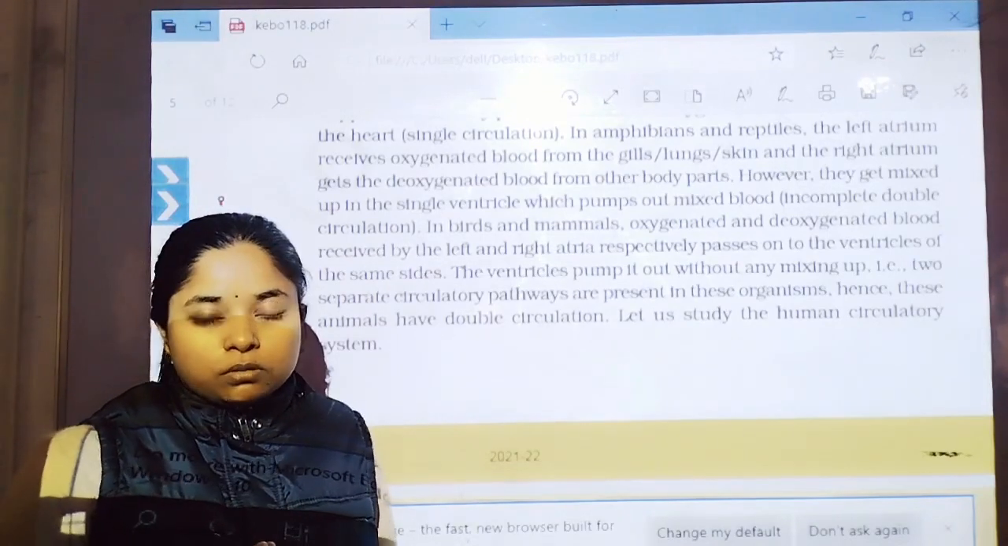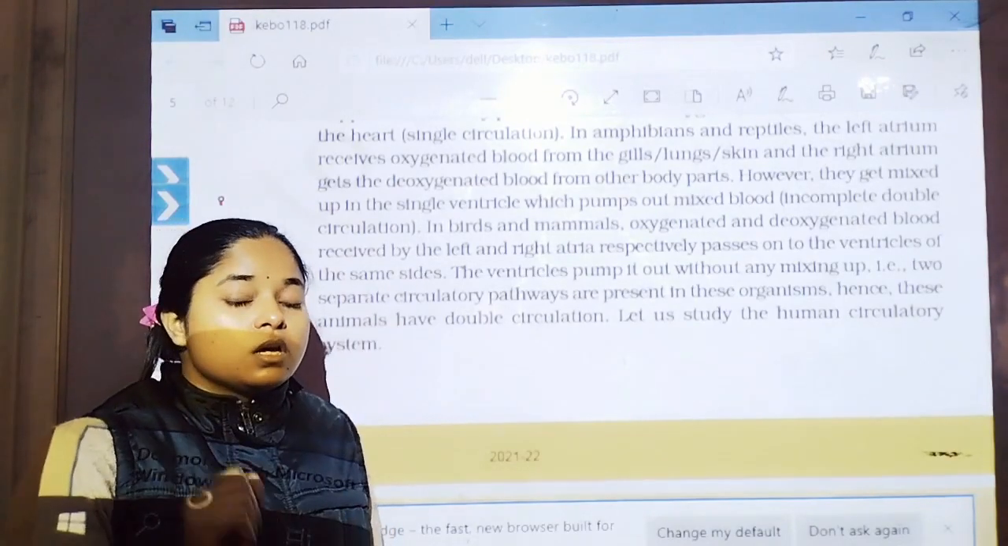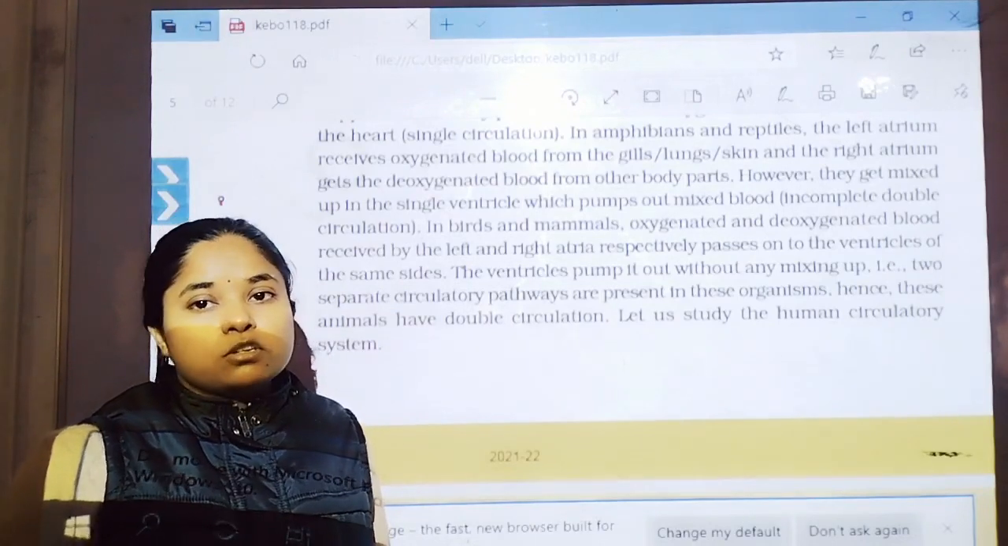Blood is pumped by the heart in a single circulation. So that's why it is known as double or single circulation.